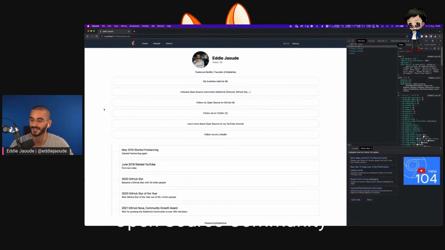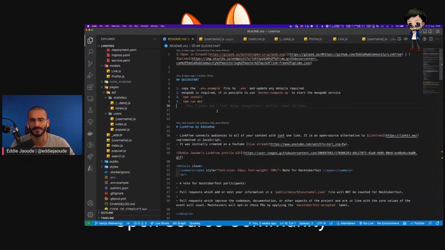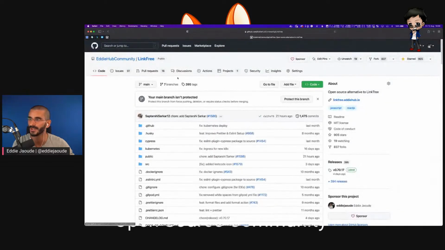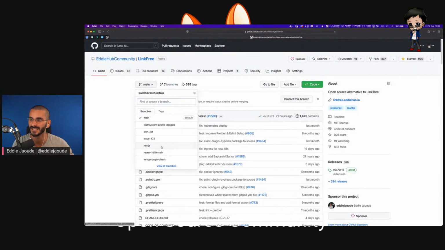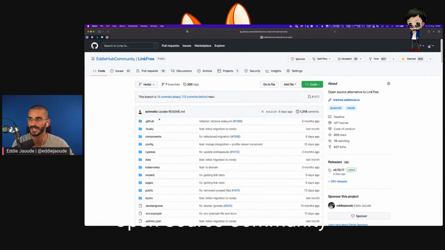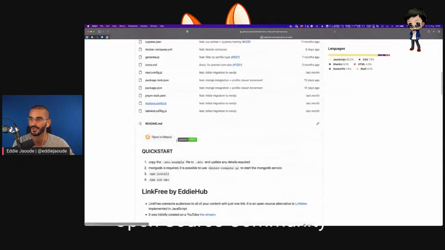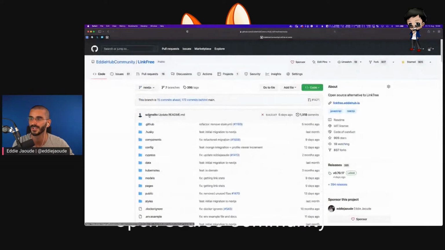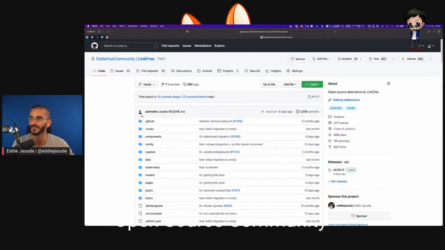Right, let's get going. So let's look at the code. So what I'm thinking we do first is some people might not want their views and their stats public. So I think we should have, in their profile, in their JSON, a way to hide that. So who's got a profile on Linkfree yet? Who has or hasn't? Because if you haven't, there's a really good green square that you could get straight away. I think I shared with you also the repo, but the branch that you will want is Next.js. So that's the branch you'll want if you want to get involved and contribute. You can submit a pull request to this branch. So yeah, that's what I'm working on at the moment. So let's have a look at the code.